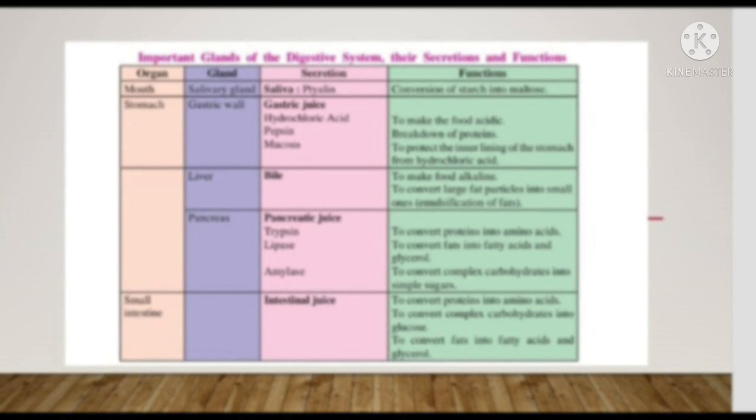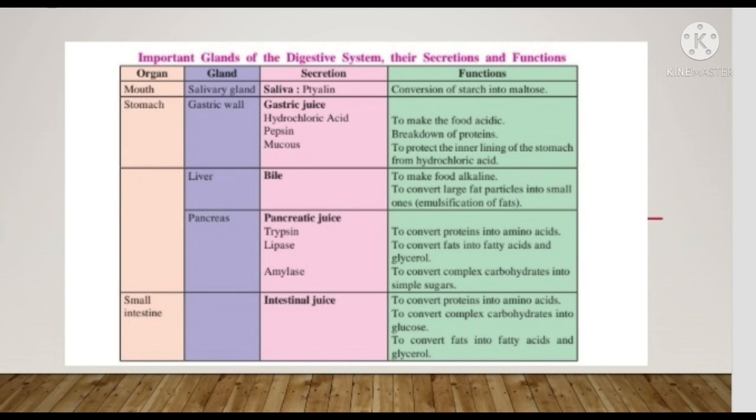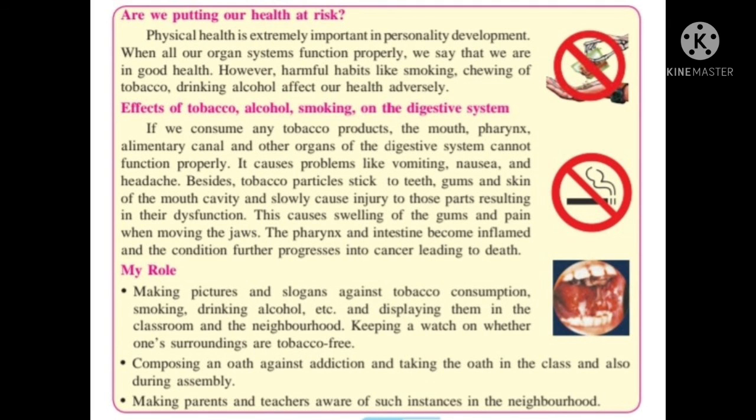Then, are we putting our health at risk? Physical health is extremely important in personality development. When all our organ systems function properly, we say that we are in good health. However, harmful habits like smoking, chewing of tobacco and drinking alcohol affect the health adversely. If we consume tobacco products, the mouth, pharynx, alimentary canal and other digestive organs cannot function properly.